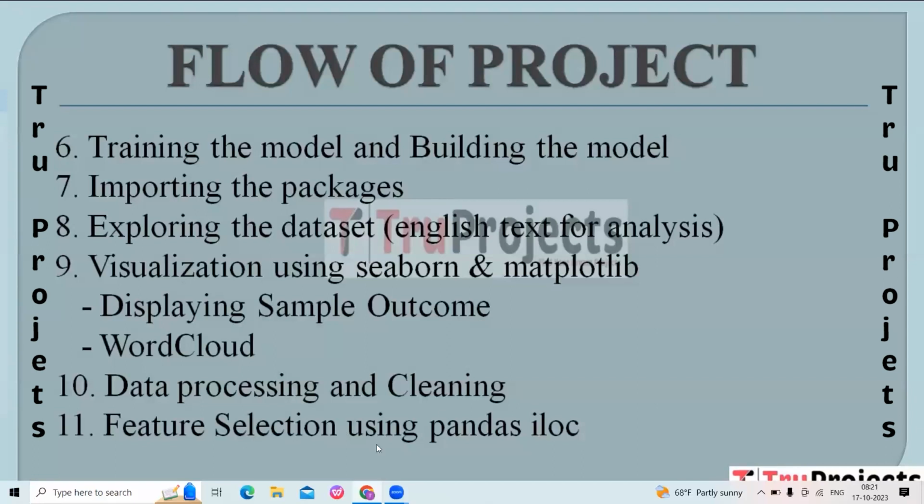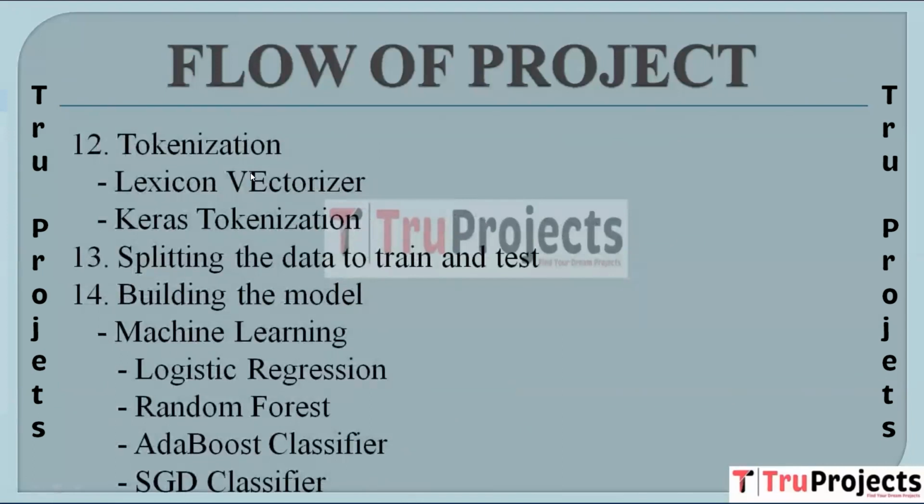And then next we have feature selection using Pandas iloc. Features relevant to the analysis are selected using the Pandas library. Feature selection is a crucial step in improving the efficiency and performance of the model. Then we have tokenization. Text data is tokenized using different methods such as lexicon vectorizer and Keras tokenization. Tokenization breaks down the text into smaller units, making it suitable for analysis.